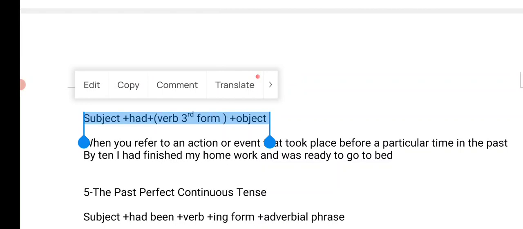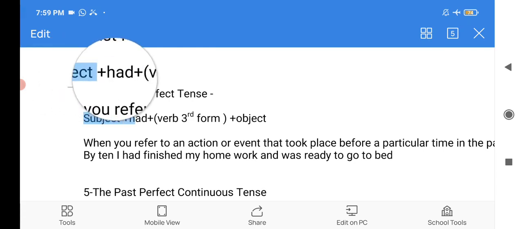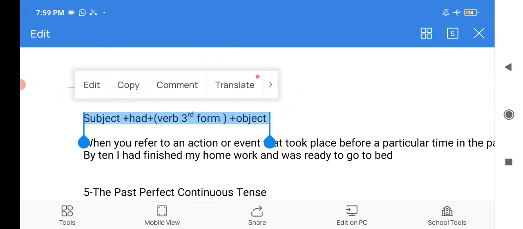So when do we use past perfect tense? I have already given and explained the simple definition of the past perfect tense. Always remember, when we talk about two actions that took place in the past, the action that took place first will always be constructed in this form: subject plus had plus third form of the verb plus object. For example,